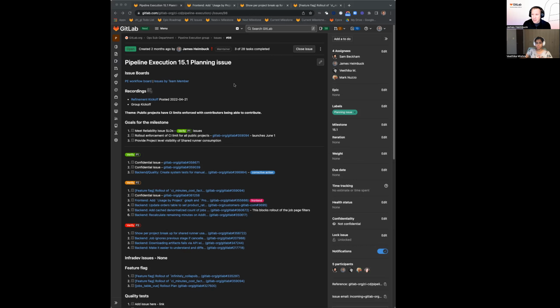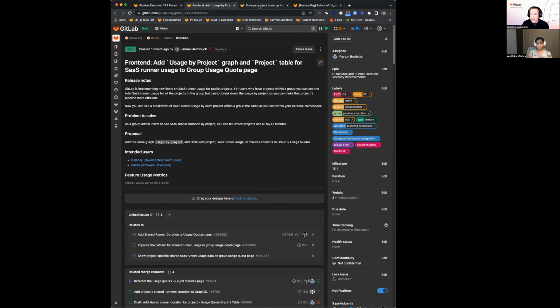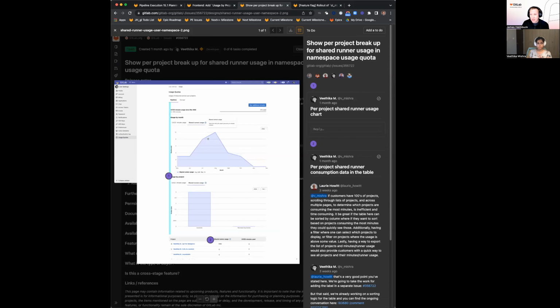And I wanted to share then our last goal: we want to bring additional visibility to the shared runner usage. Today it's really hard to see how all projects are using those shared SaaS runners. You can see in the design, you have this graph today that's showing you your total usage, either in your namespace or in your group. But it's hard to tell which of the projects that you have in that namespace or group are using all of those minutes. And so to provide additional visibility, we have a couple of issues.